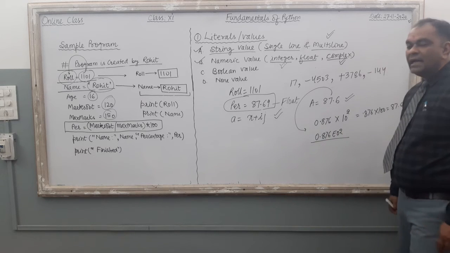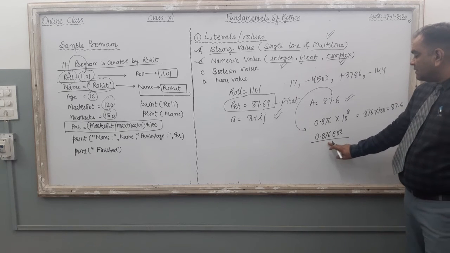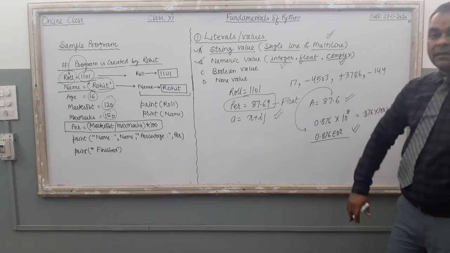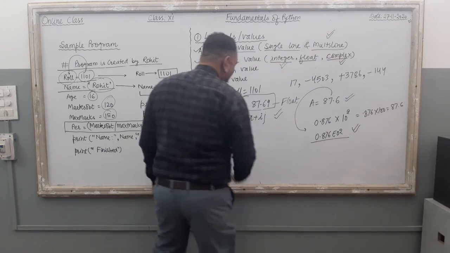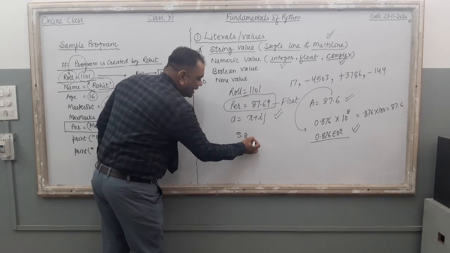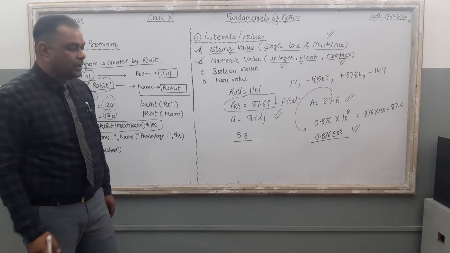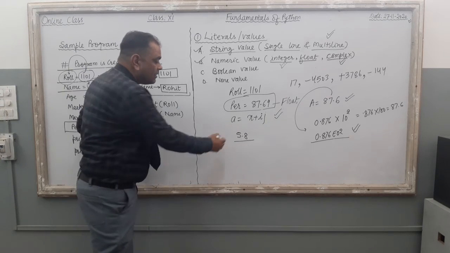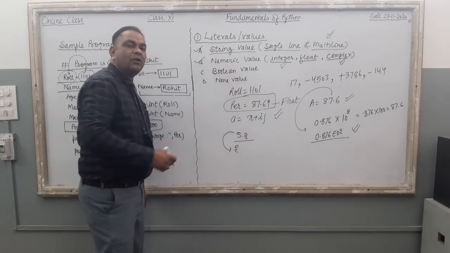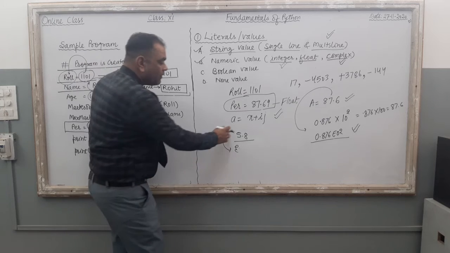This is known as the exponent value. 0.876 e02, it is the exponent value. It is also acceptable by Python, right? Now one more example, just convert 5.8. It is a normal float value, a normal fractional value. Your question is, just convert 5.8 into its exponential notation, into its exponent. How can you convert 5.8?